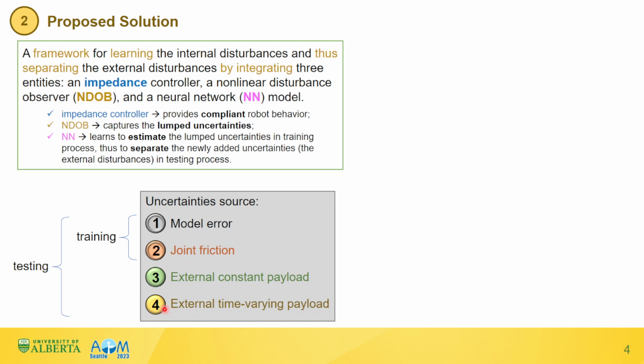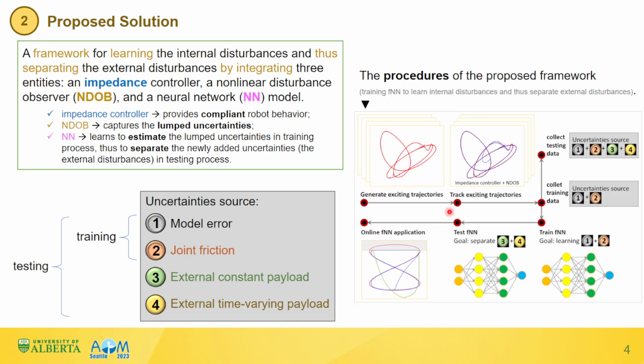The detailed procedures in this work are illustrated in this figure. First, a bunch of exciting trajectories are generated. Then, we conduct trajectory tracking tasks for collecting training data and testing data. Note that for training data, only uncertainty sources 1 and 2 are involved, while for testing data, all sources 1, 2, 3, and 4 are involved.